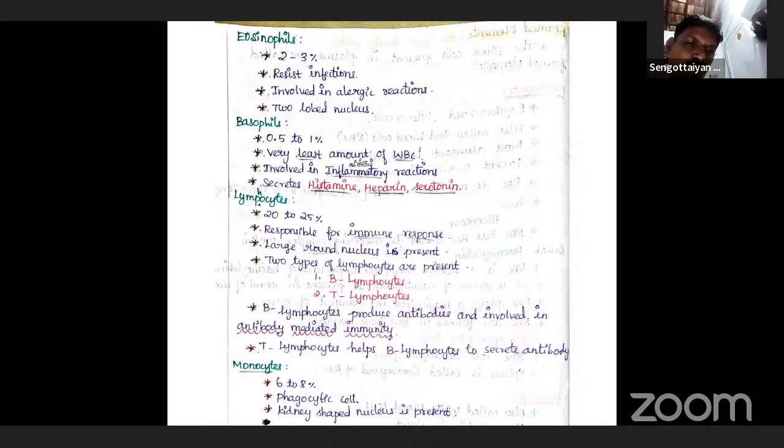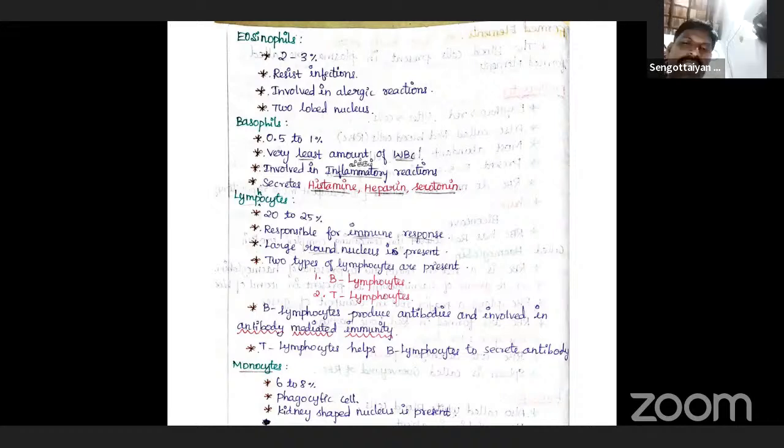The next one is neutrophils and monocytes. They make up 6 to 8% of WBC.